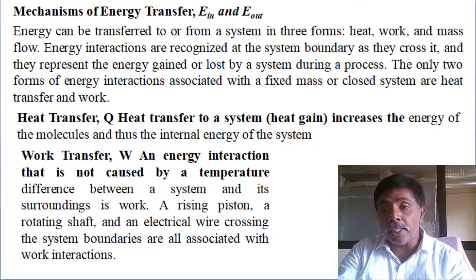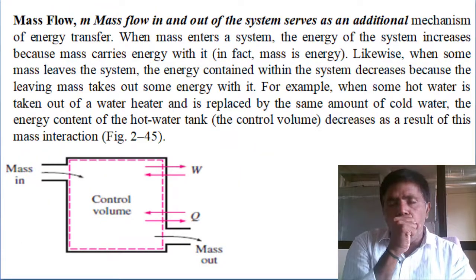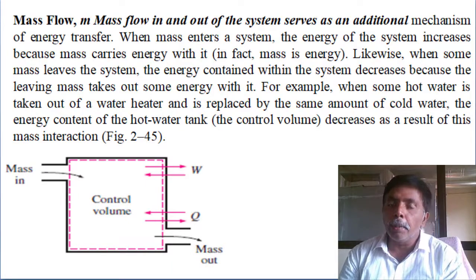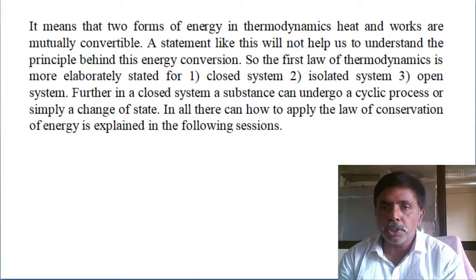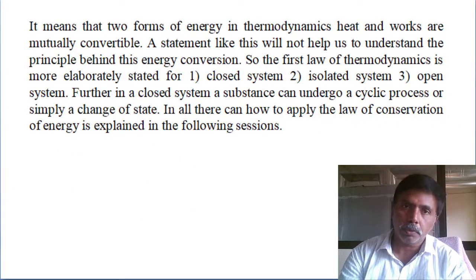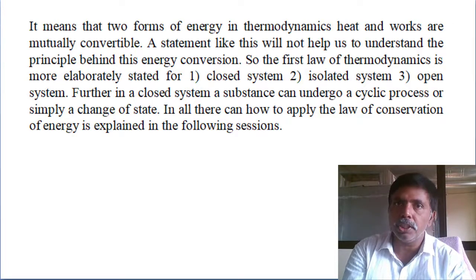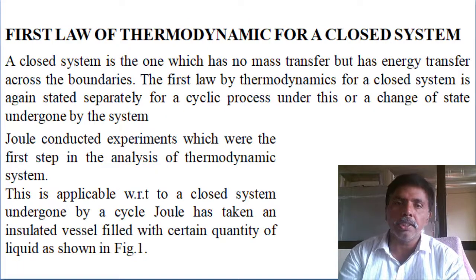Based on the energy transfers, we want to rewrite the first law of thermodynamics for closed system, isolated system, and open system. This is the importance of writing the first law equation for each, by different types of energy transfer.